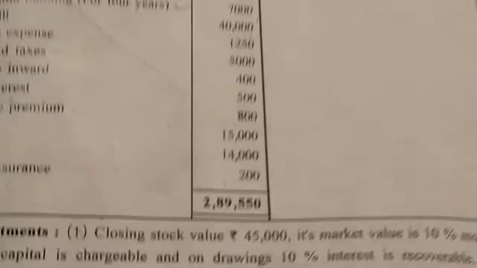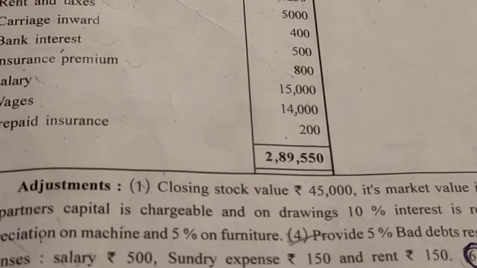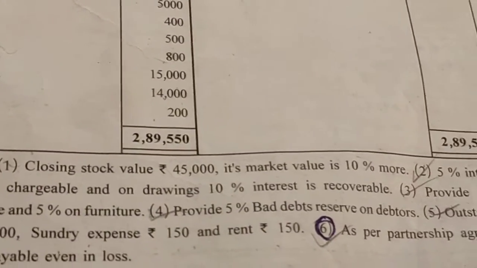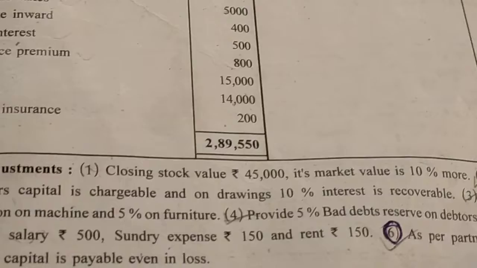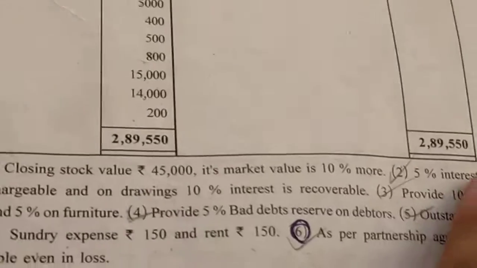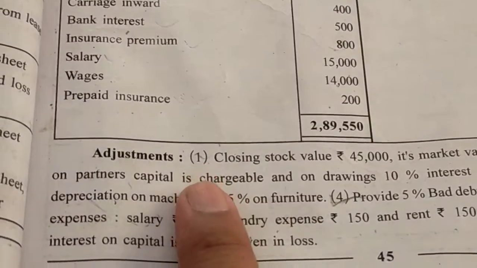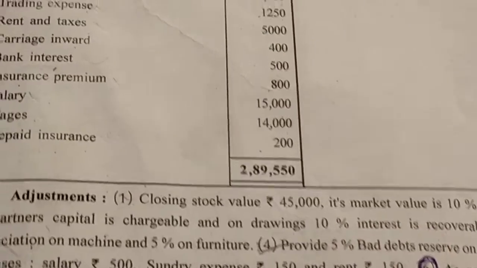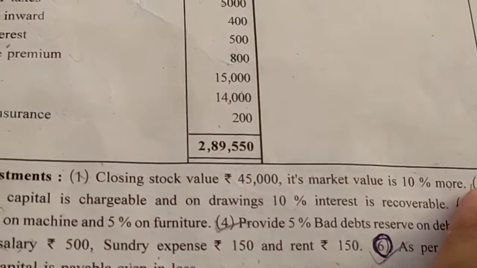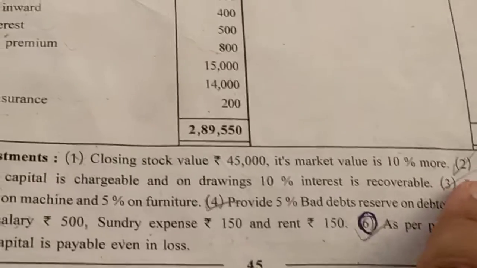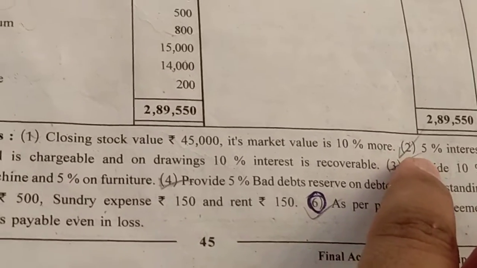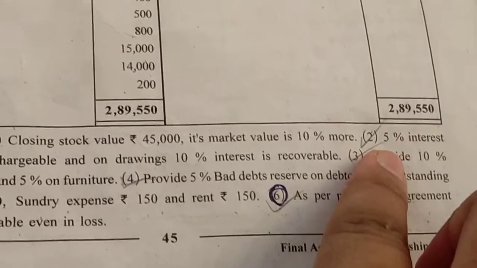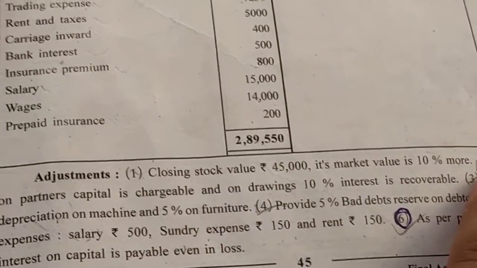Okay, here you can see I have left two adjustments. I told you that we will discuss them in the P&L appropriation account, and now we are preparing it. Here you can see 5% interest on partner capital, chargeable on drawing, 10% interest recoverable. Interest on drawing is recoverable. I left this adjustment when we were doing the P&L account, because this item is related to the P&L appropriation account, so that's why we need this adjustment.